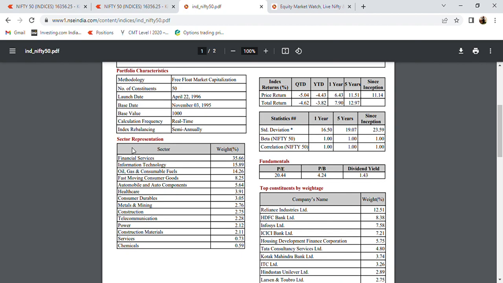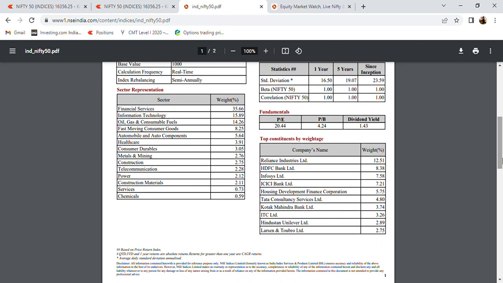Then if you see here, it is showing the sectoral representation, telling you which sector holds how much weightage in the Nifty. Then I can see certain other factors, like what are the companies that contribute the most to the momentum of the Nifty. These are the top 10 companies right now according to the free float market value, which constitutes the momentum of Nifty.